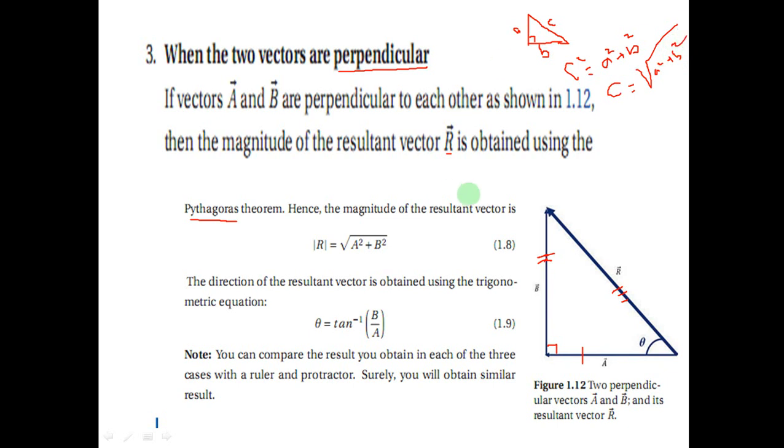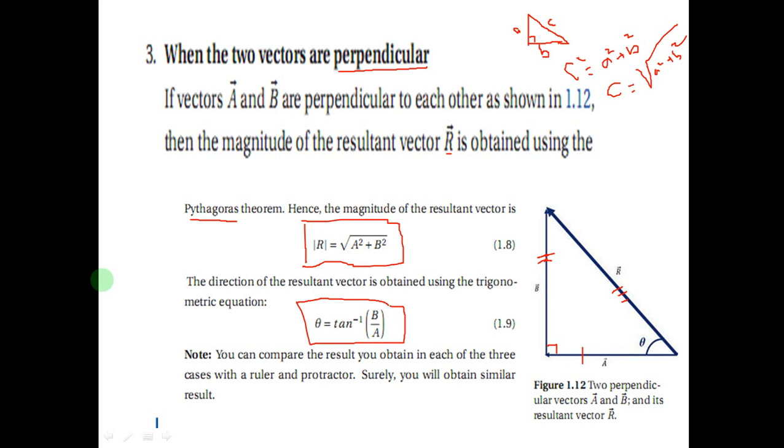So based on this, here is a vector A and here is a vector B. The resultant vector will be R, which is under the radical A square plus B square. So you can find the magnitude using Pythagoras theorem. The direction of the resultant vector is obtained using a trigonometric equation. How do we find the direction? Here is an angle theta. So using tan theta, you can find the direction.